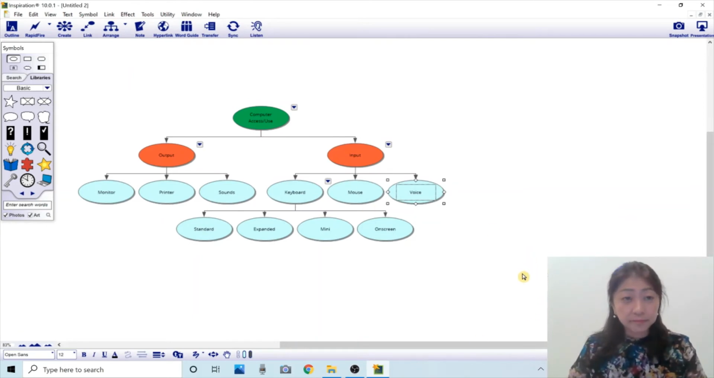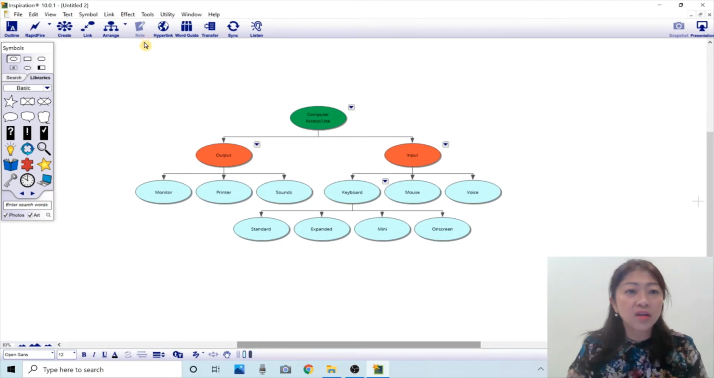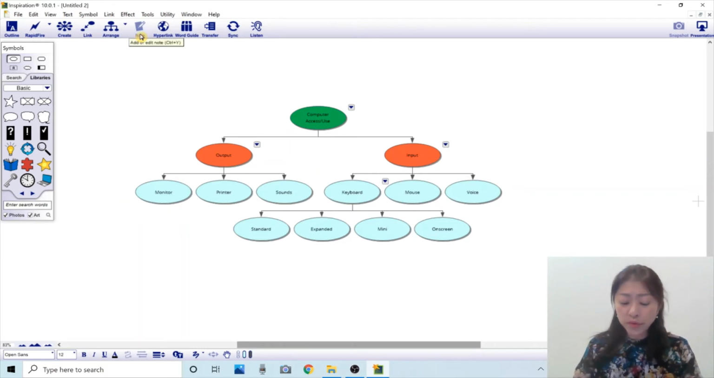Okay, and the other feature that I'd like to point out is the note button. This note is a very useful feature. Let's say you find a quote, or you come up with a sentence that you want to include when you write a paper. In that case, instead of putting it into a bubble, you can put it into notes.